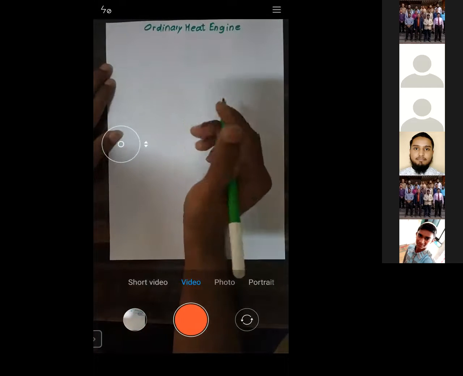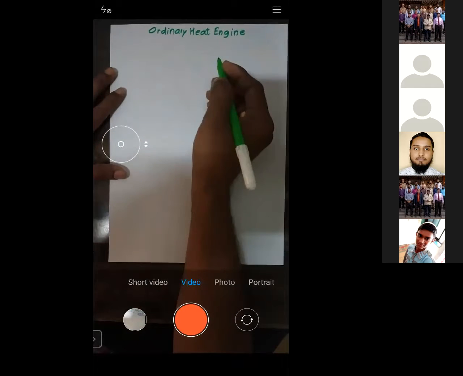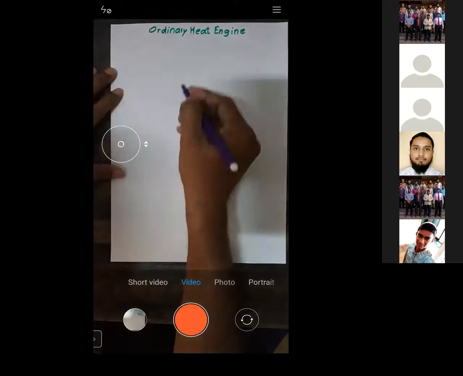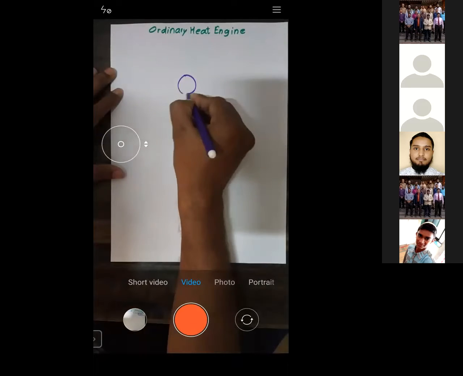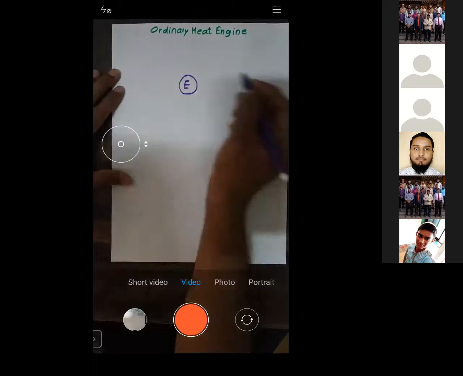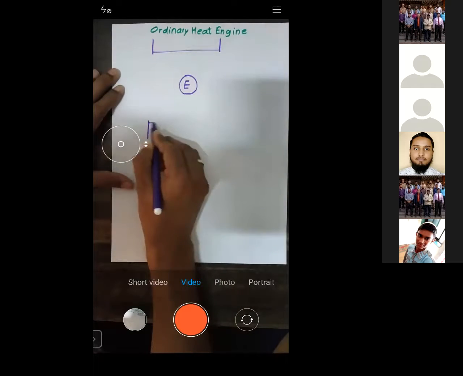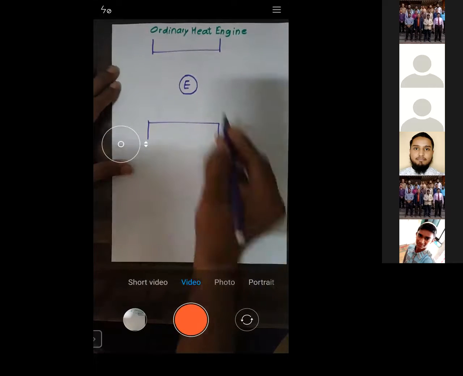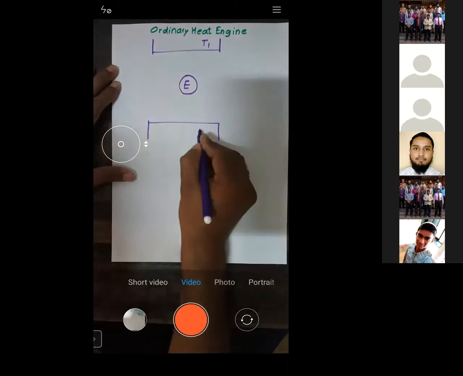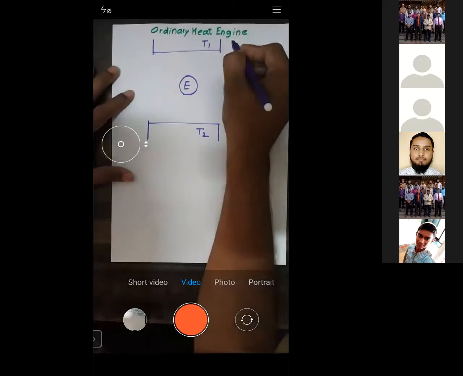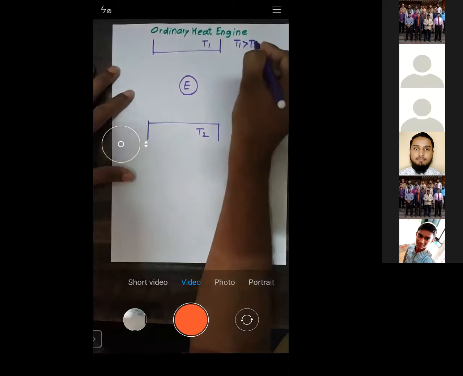Now all of you see here. I will draw a simple diagram for that. Consider this engine E, which operates between 2 reservoirs. Any engine has to operate between 2 reservoirs, which are maintained at temperatures T1 and T2. This engine operates between T1 and T2, and temperature T1 is greater than T2.